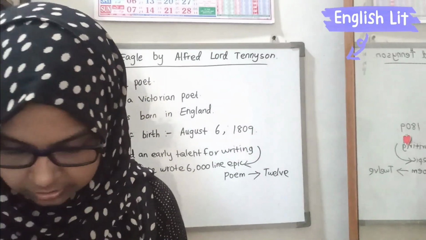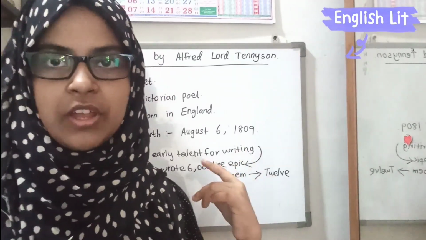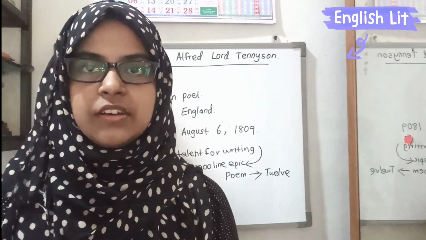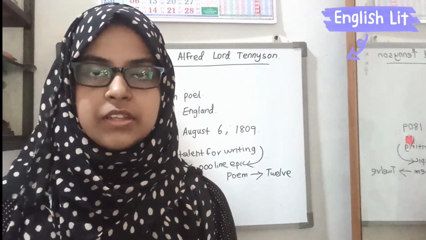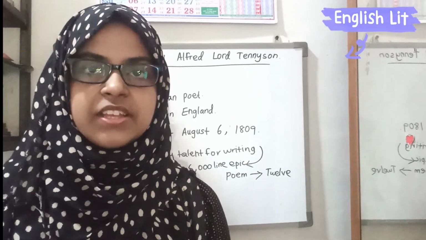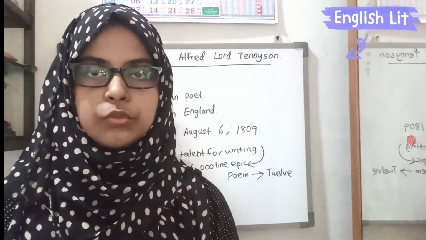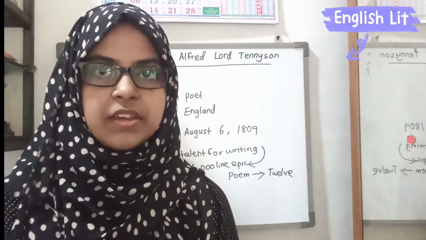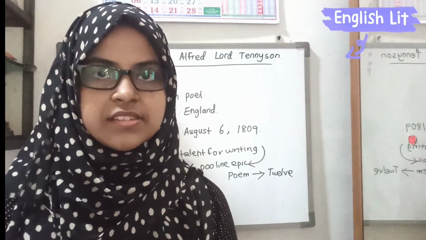You can ask a question why we are going to study about the poet. Because in the question paper, part 2 will be the essay type questions. So we have to write 2 or 3 pages. We have to write big, but it should include all the necessary things.